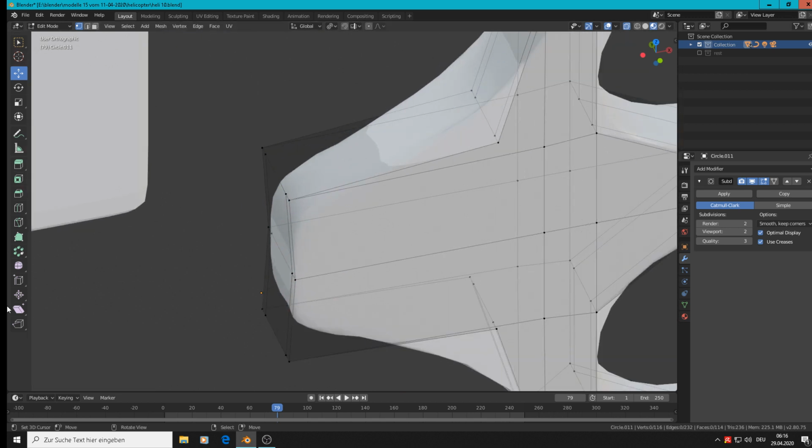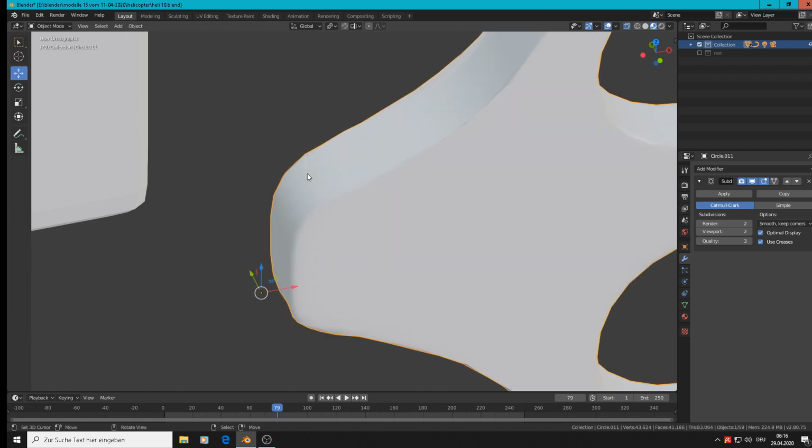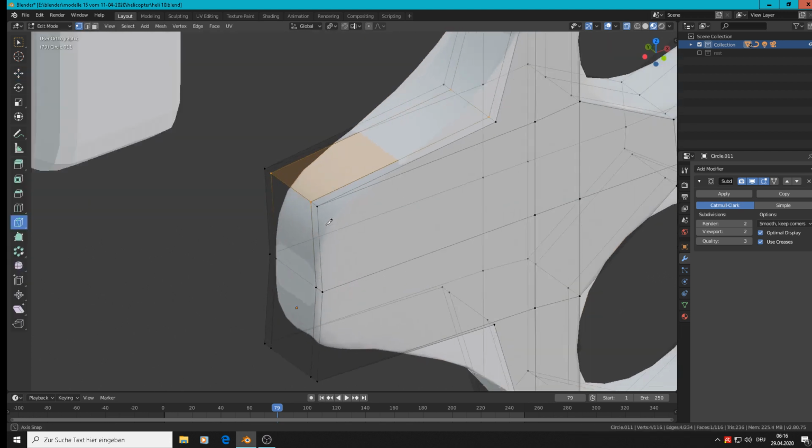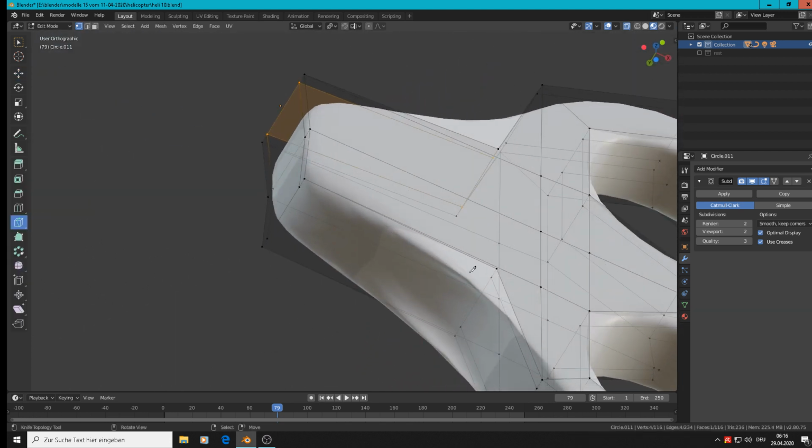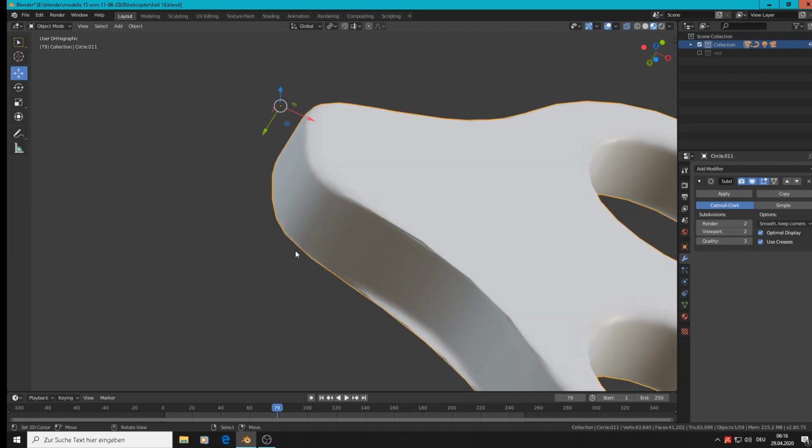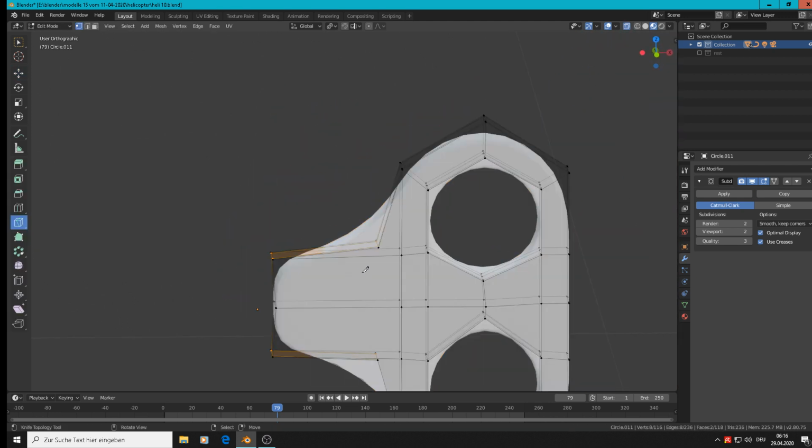Good, that means we take the knife and go from there till there, spacebar to accept. So now the topology there is good, here not, so we have to make it here at the gun part too. First one, last one, spacebar. Good. So we have that.